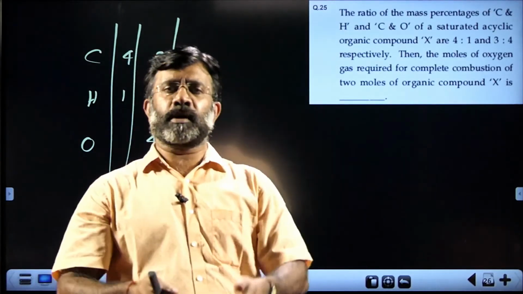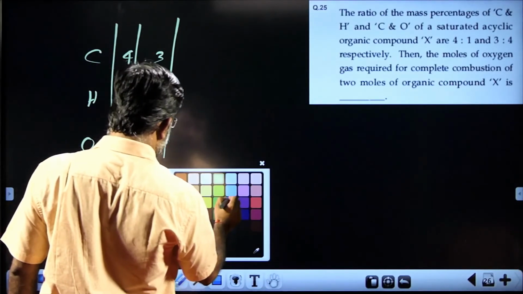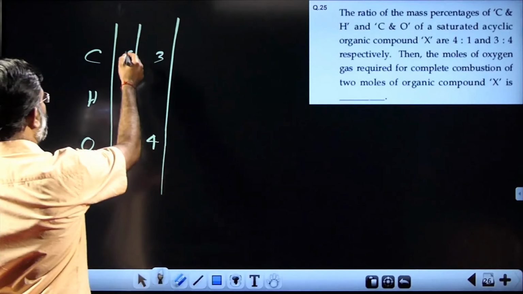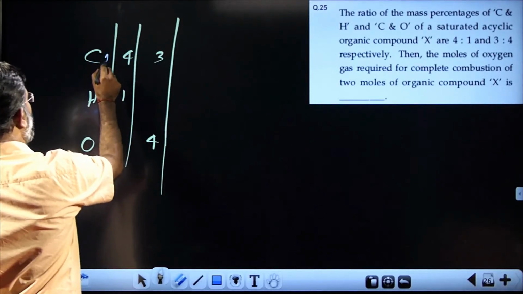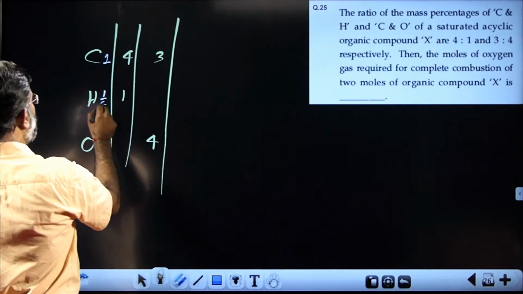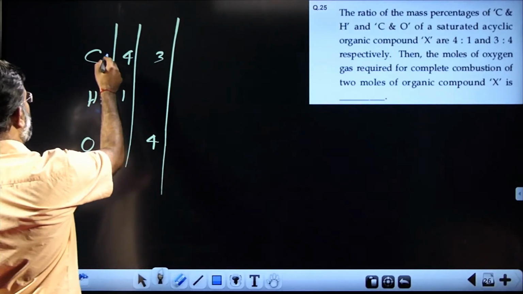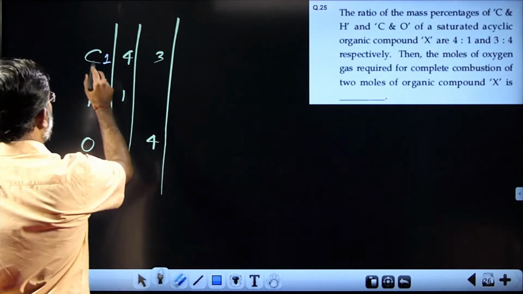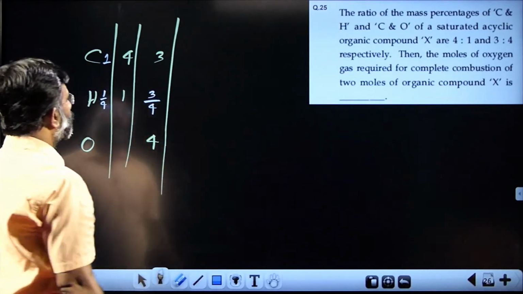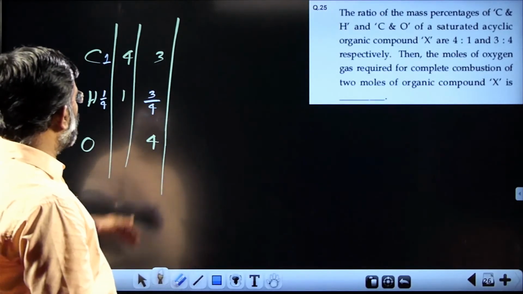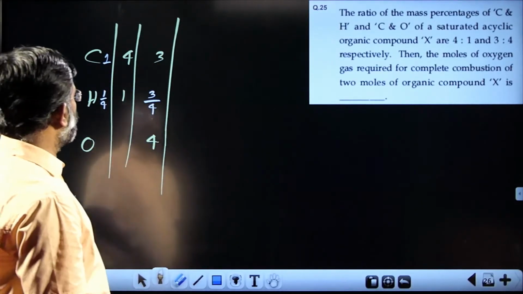You make it into a single ratio of 3 in the order. Very simple. When carbon is 4, hydrogen is 1, so when carbon is 1, hydrogen is 1/4. When carbon is 3, hydrogen will be 3/4. So we get the ratio of all 3 together: carbon 3, hydrogen 3/4, oxygen 4.